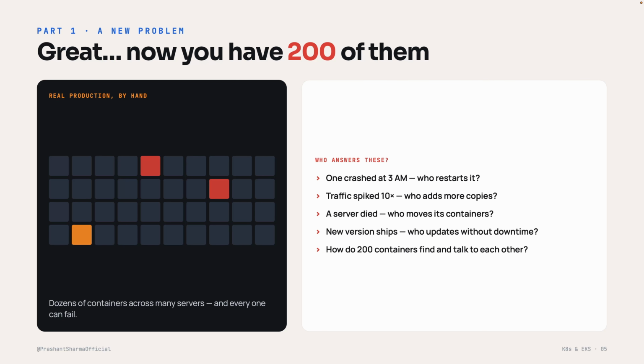Now there is a new problem. So containers solved our first problem, and there is always a but, they create a brand new one. In a real production system, you don't have one container, you have dozens, sometimes hundreds, spread across many servers. And now you have to actually manage all of them by hand.